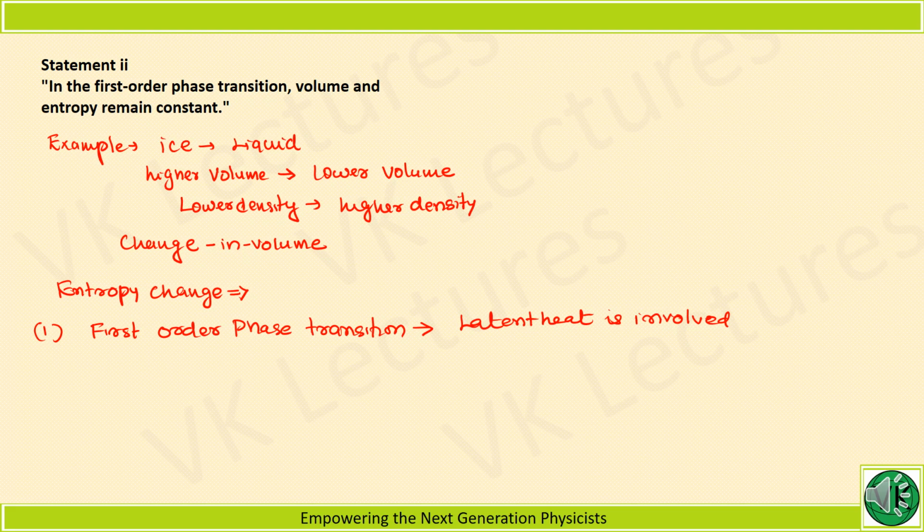Now what is that given by? L is equal to T times delta S. That means the latent heat involved is given by T, the constant temperature, times delta S.